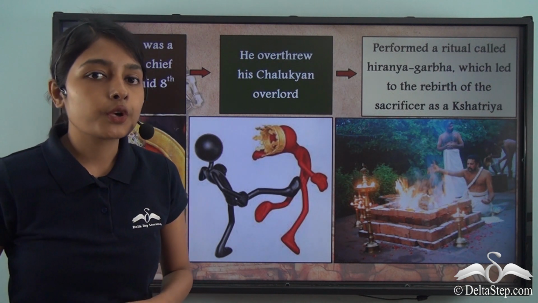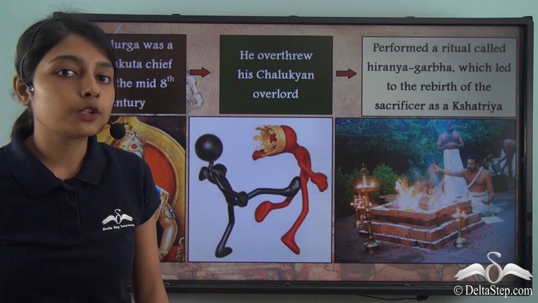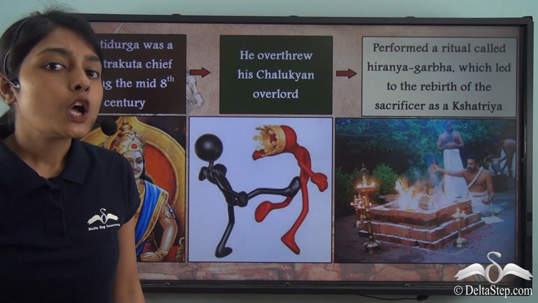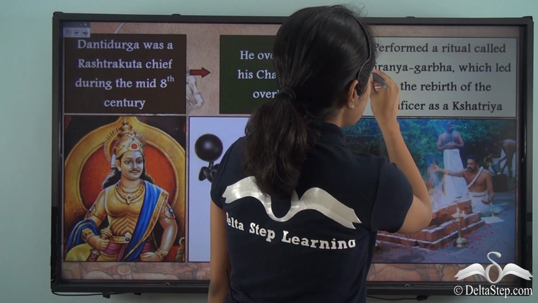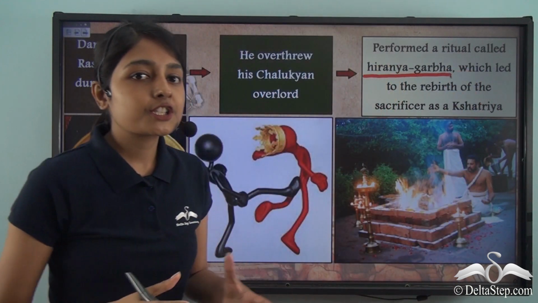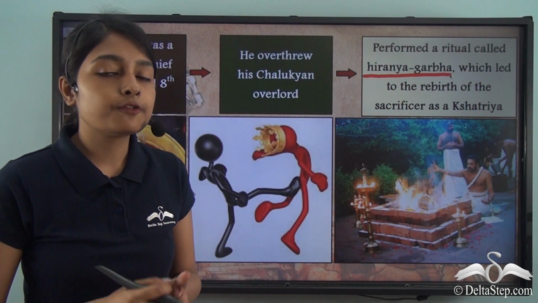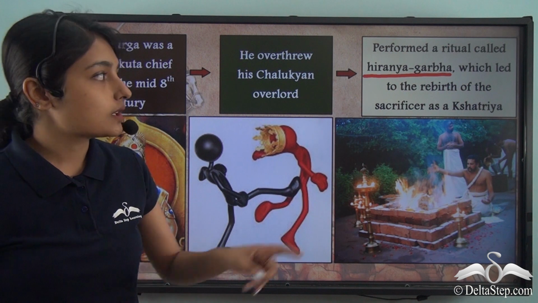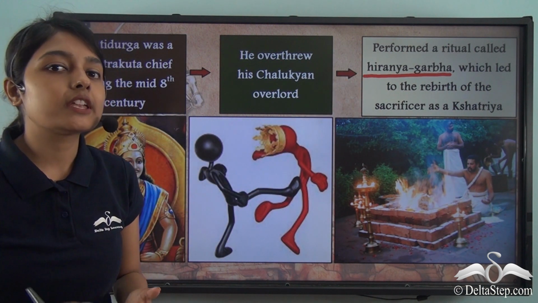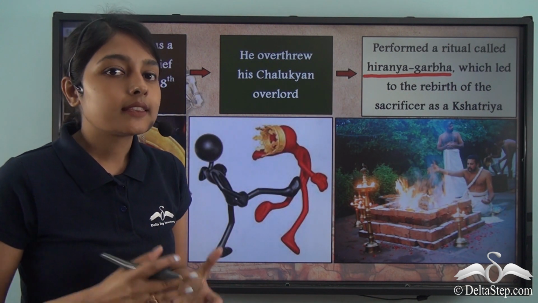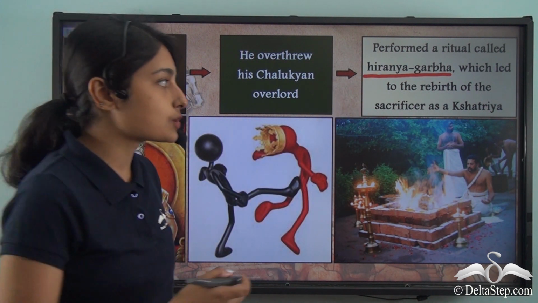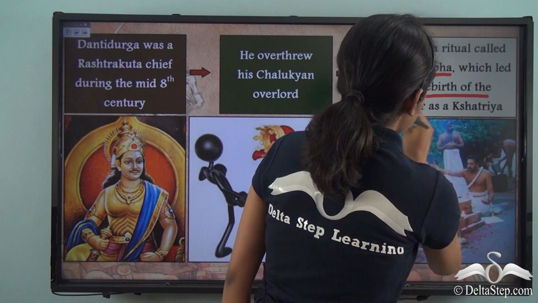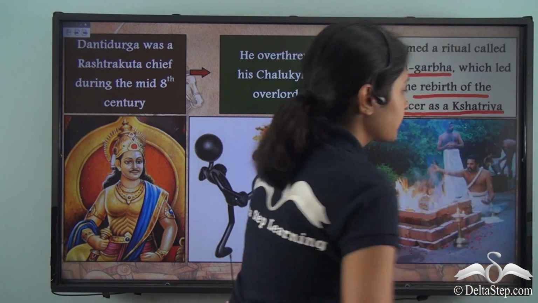After overthrowing his Chalukyan overlord, Dantidurga performed a ritual. What was this ritual known as? This ritual was known as Hiranyagarbha, which literally means the golden womb. Now why is this ritual, that is the Hiranyagarbha, of any importance in our discussion? This is because this ritual led to the rebirth of the sacrificer as a Kshatriya.